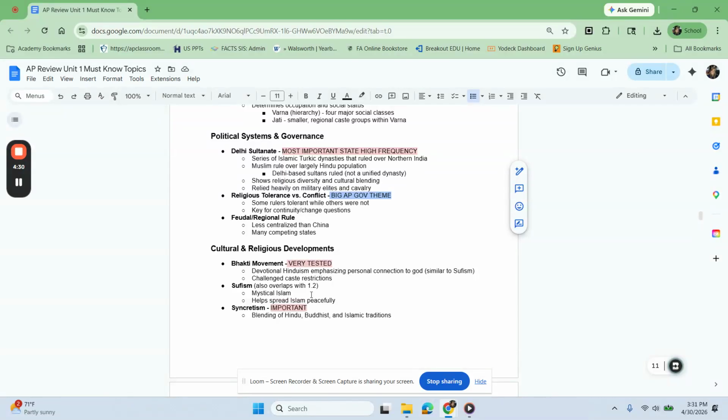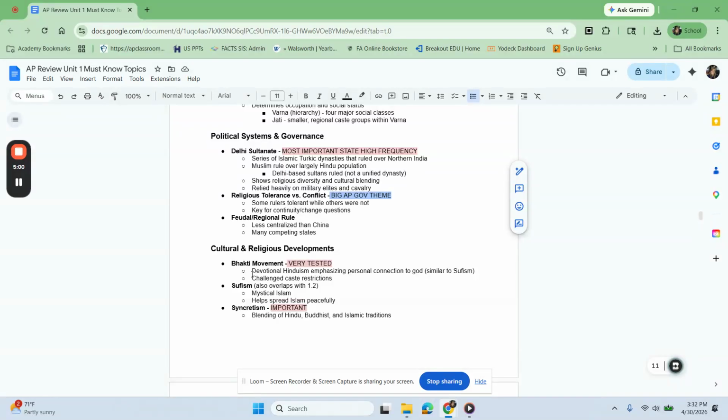Culturally and religiously, here's the Bhakti movement, which you can draw a lot of similarities to with Sufism. Bhakti was very, very similar. You see that word again, that mystic association. Just like Sufism, the Bhakti movement really focused on devotion and a personal connection that could lead to a direct connection with a god or deity.